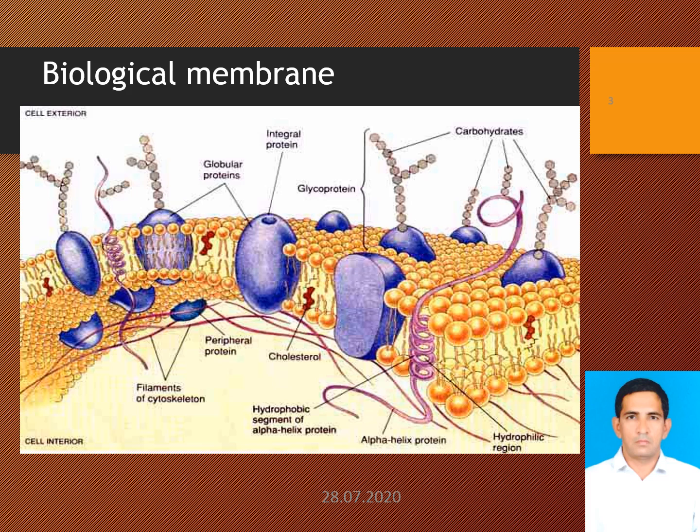Biological membrane. A biological membrane, biomembrane or cell membrane is a selectively permeable membrane that separates the cell from the external environment or creates intracellular compartments.